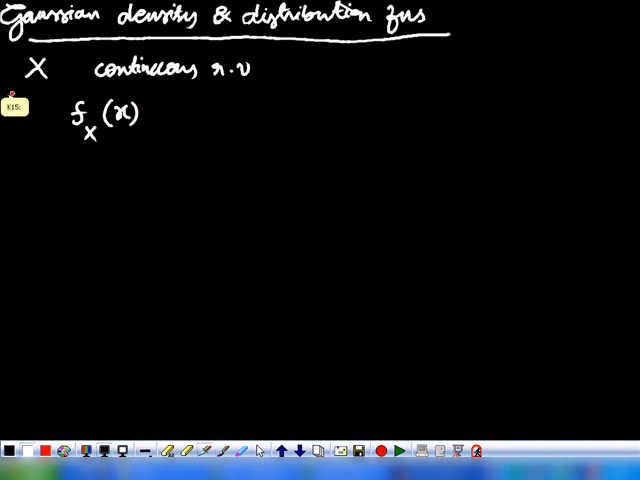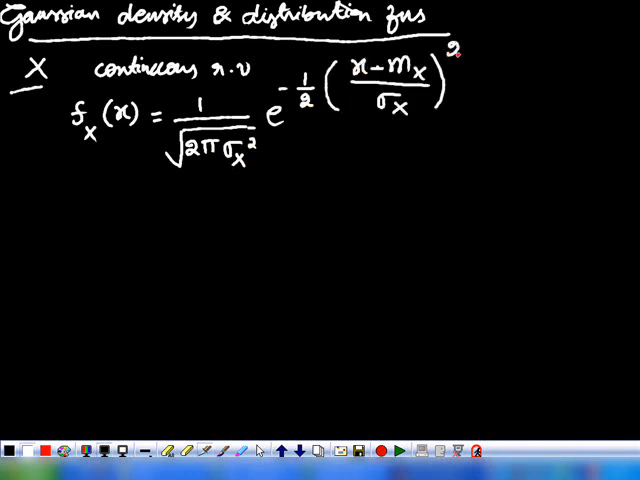Okay. So this particular random variable x is said to be a Gaussian random variable when the probability density function is given by 1 upon under root 2 pi sigma x square, e power minus 1 by 2 (x minus mx upon sigma x) whole square. So this is the expression for the probability density function of a Gaussian random variable.